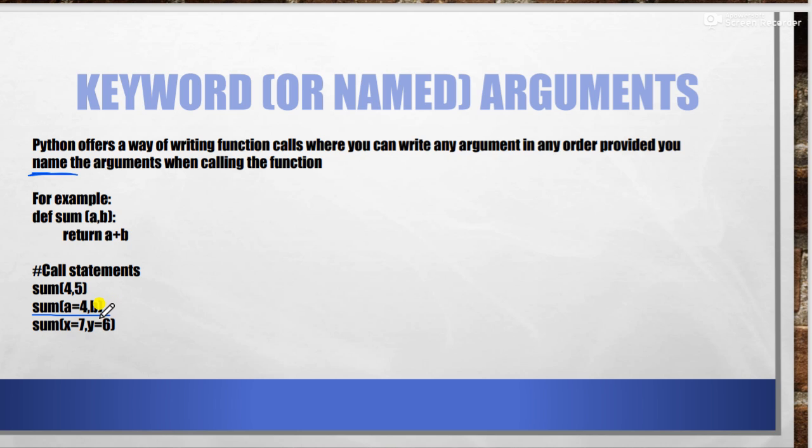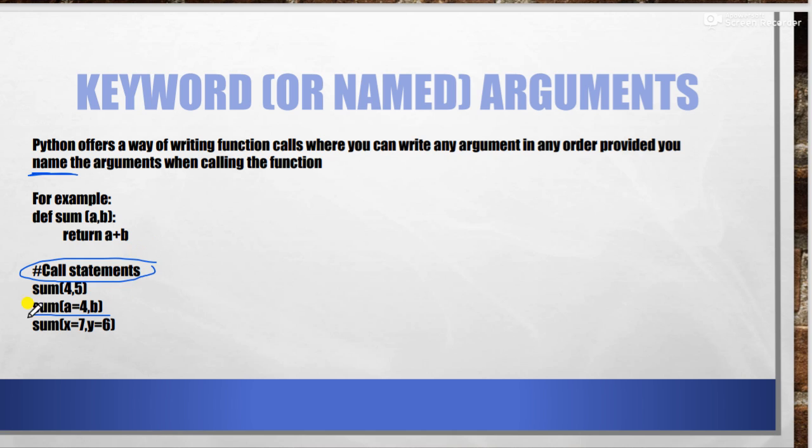A default argument means we are writing the default value in the function definition part, and here we are writing in the function call statement. So the keyword arguments we write in the calling statement part.